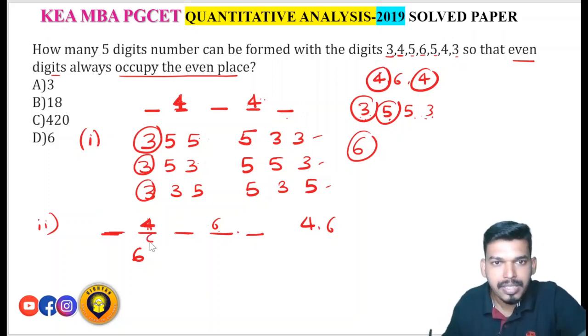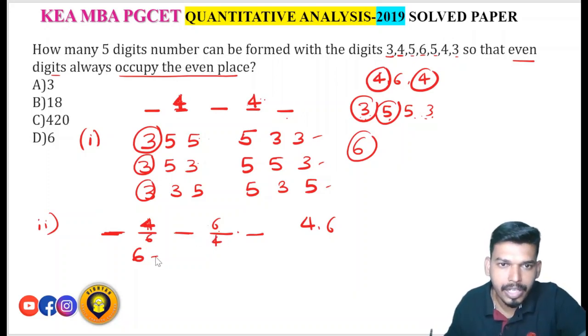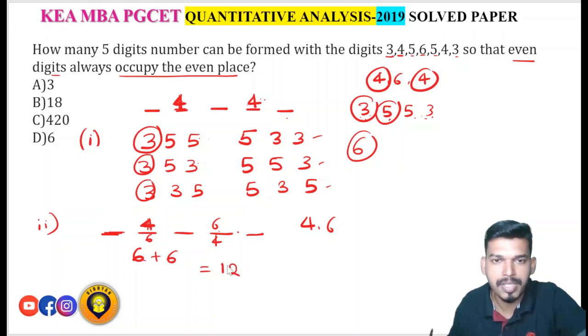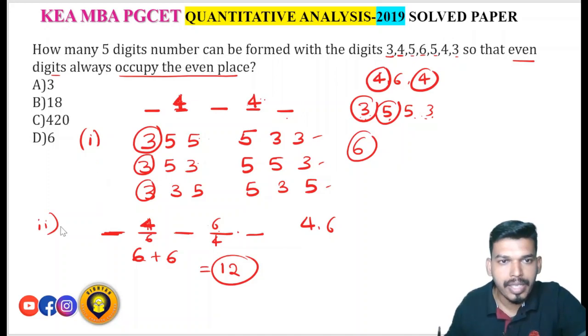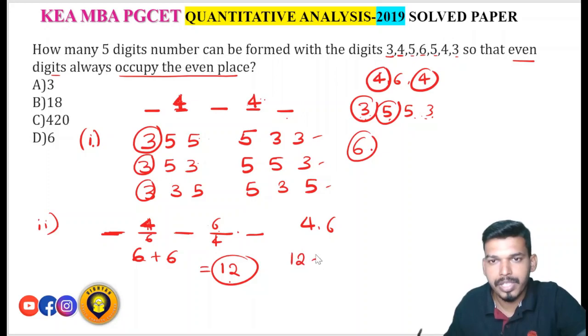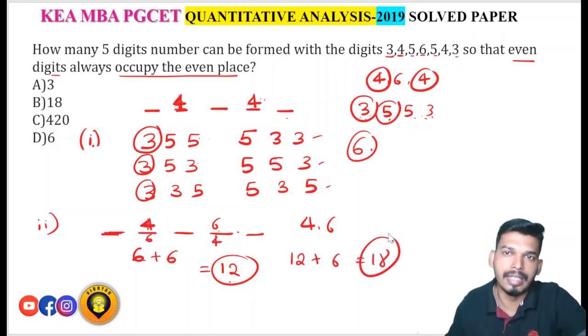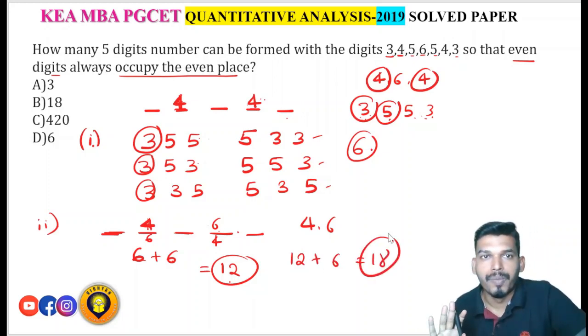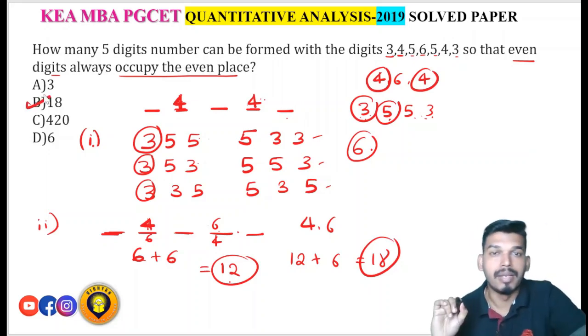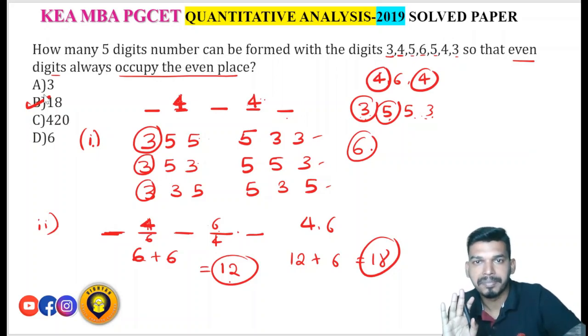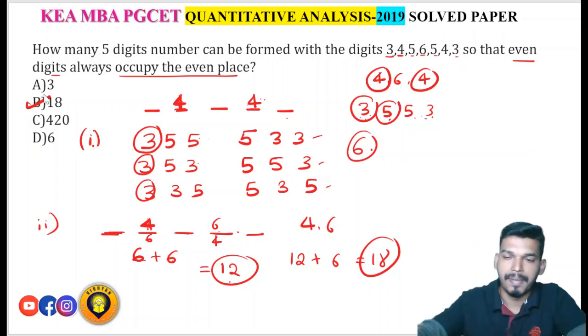In the second case, suppose I place 6 here and 4 here, again you will get 6 ways. Correct? So total number of ways here will become how much? 6 plus 6, 12. So in case 2, you will get 12 ways. In case 1, there are 6 ways. Total number of ways will be 12 plus 6, that is 18. So how many 5 digit numbers can be formed? 18 five digit numbers can be formed. Clear? So the answer here is option B, that is 18.